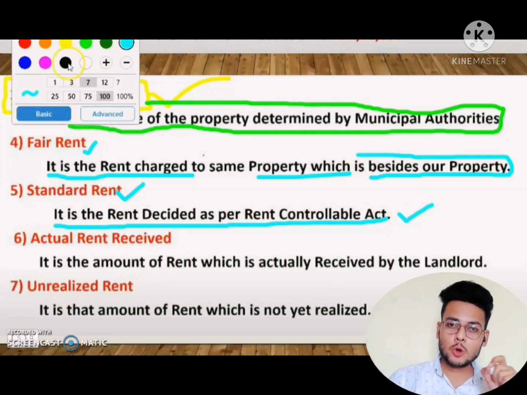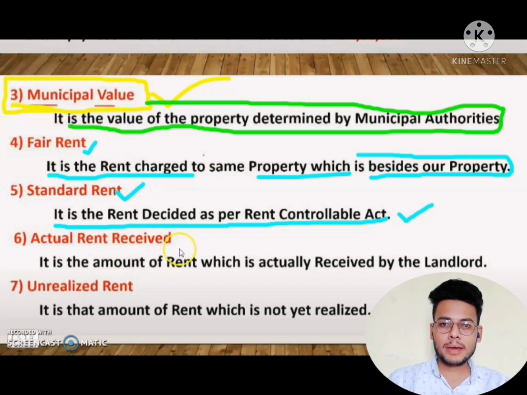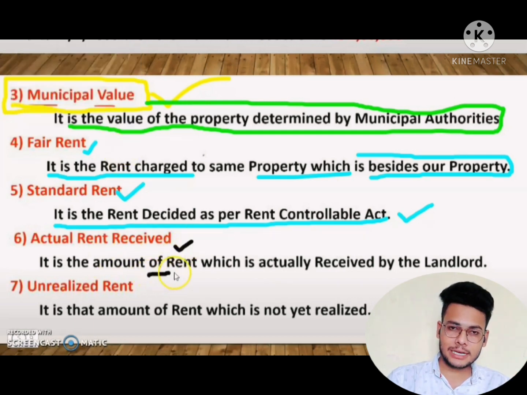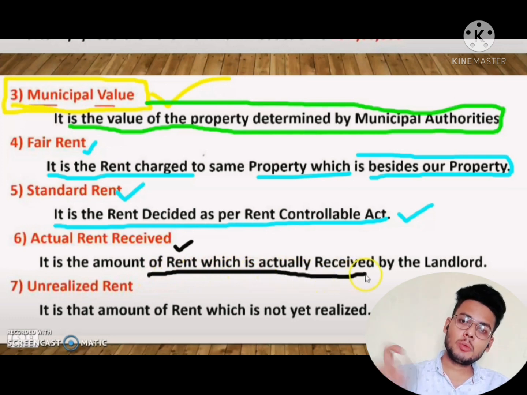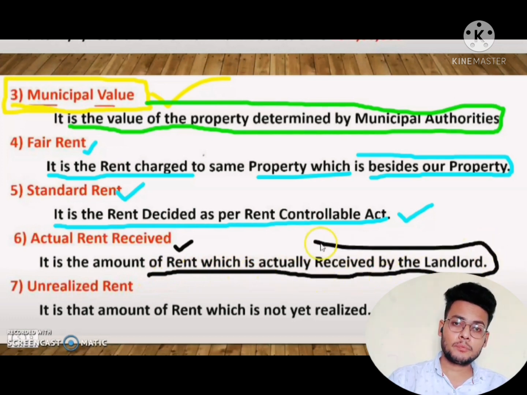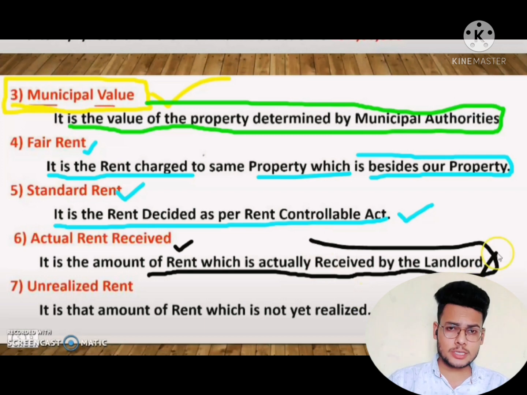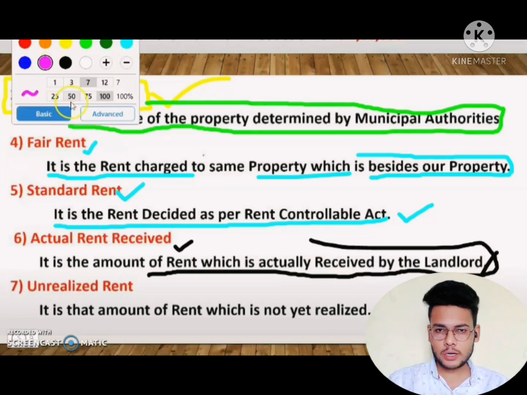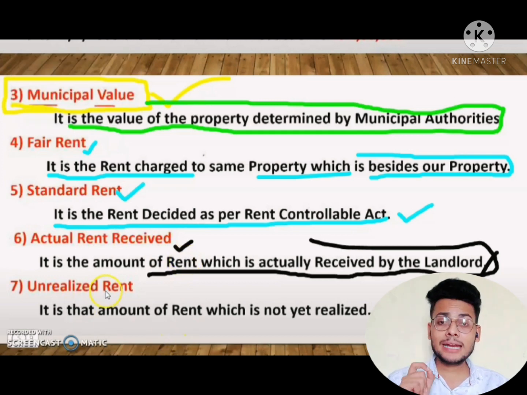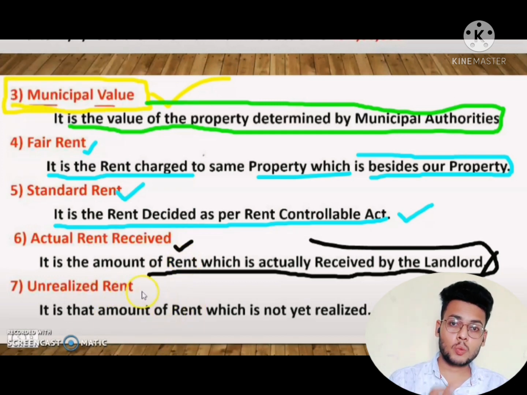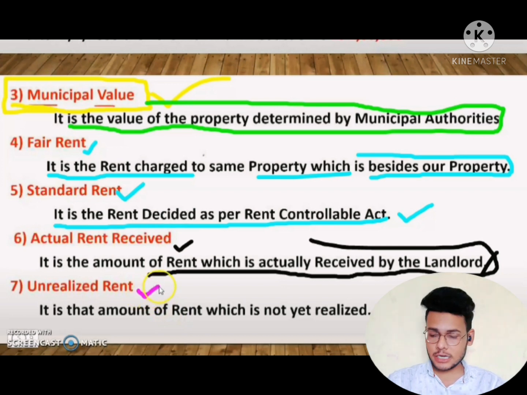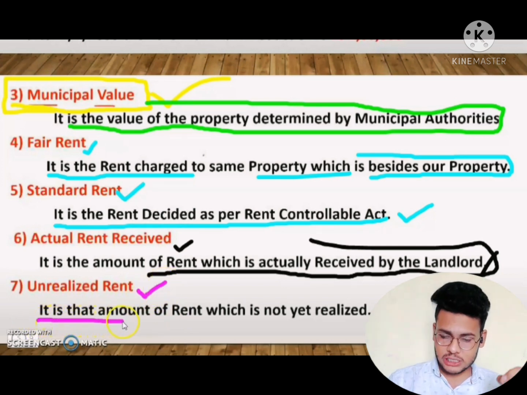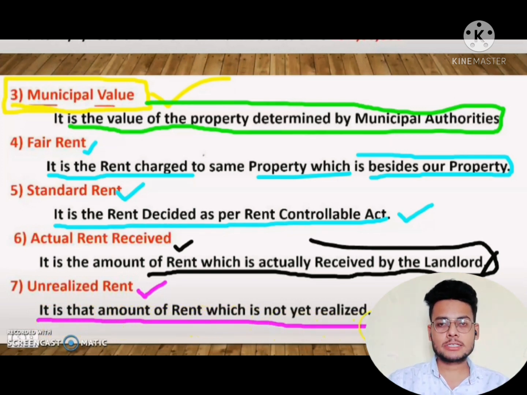It is the amount of rent which is actually received by the landlord. This rent is actually received by the house owner who has given the house as rent. On that house, how much rent he is getting, that is known as actual rent value. Okay, next is unrealized rent. Under this there is also one more, that is unrealized rent. What is unrealized rent? It is that amount of rent which is not yet realized.